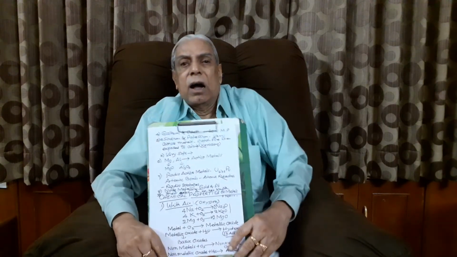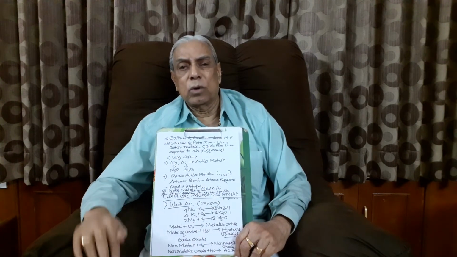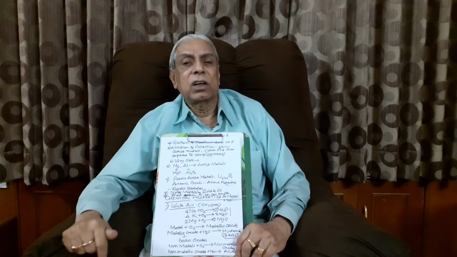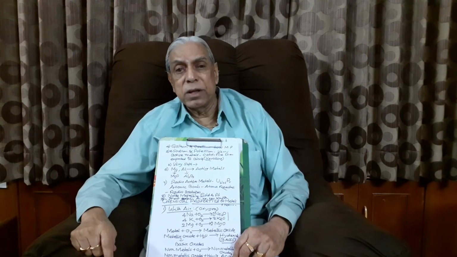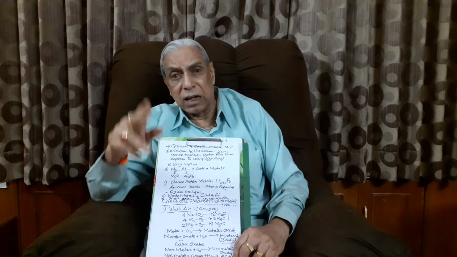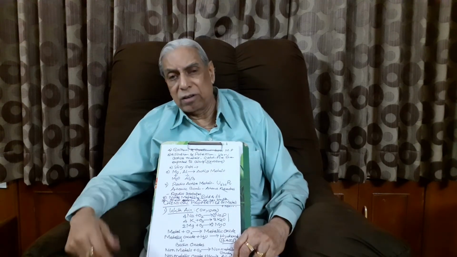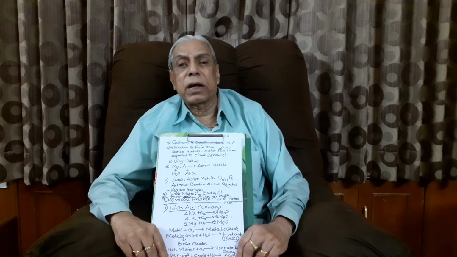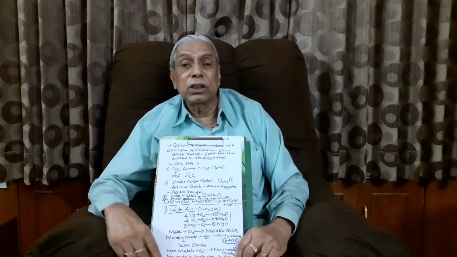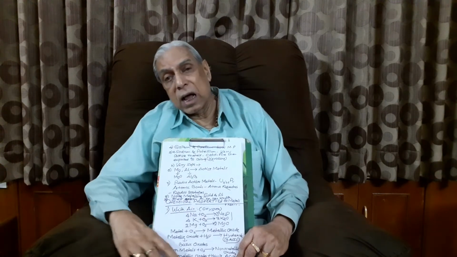Then I take sodium and potassium again. Not only that, sodium and potassium are very, very soft, including lithium. They are very soft metals. How soft? They can be cut by a knife. Sodium and potassium can be cut by a knife. Can you cut copper? No. Metals are generally very hard in nature and you can't cut them by knife. But here, sodium and potassium can be cut with a knife. They are so soft. This is a special property of sodium and potassium. That is why I have included them.